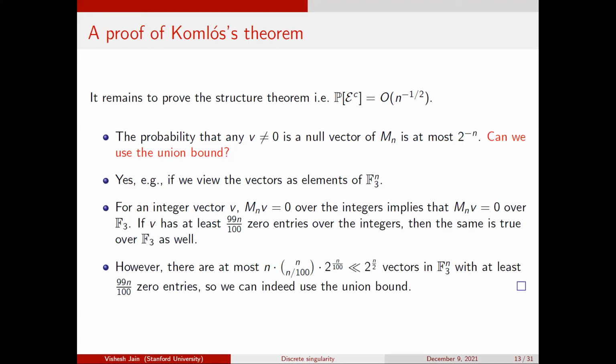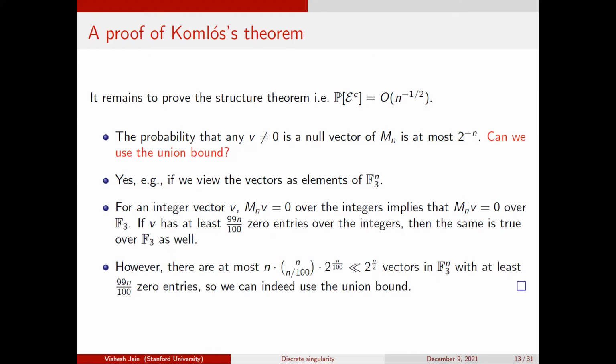So you can actually write down in quite an exact form what the probability of singularity is over finite fields. You can ask two questions. One is you can fix the size of the field and then have n go to infinity. And the other is that maybe the size of the field could also be increasing with n. As long as the size of the field is up to some small exponential in n, you can actually prove very precise results.